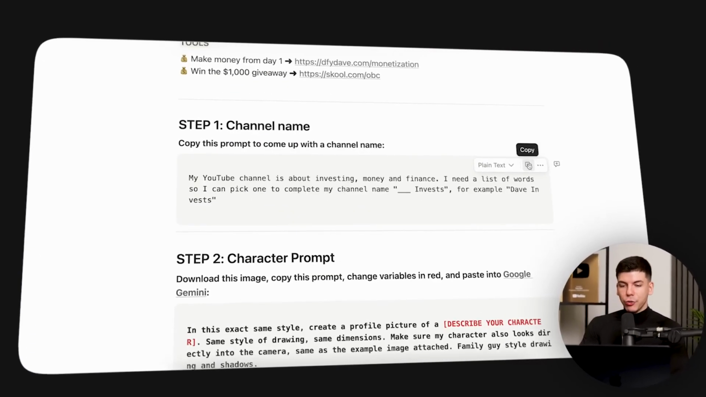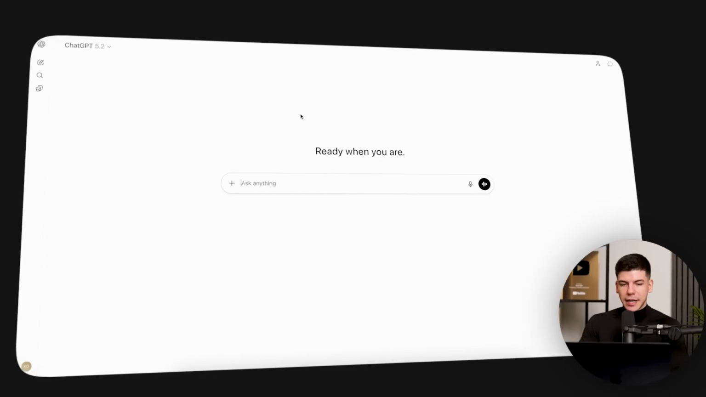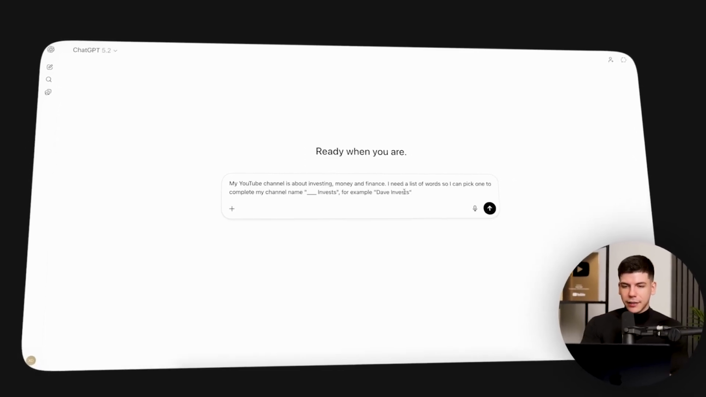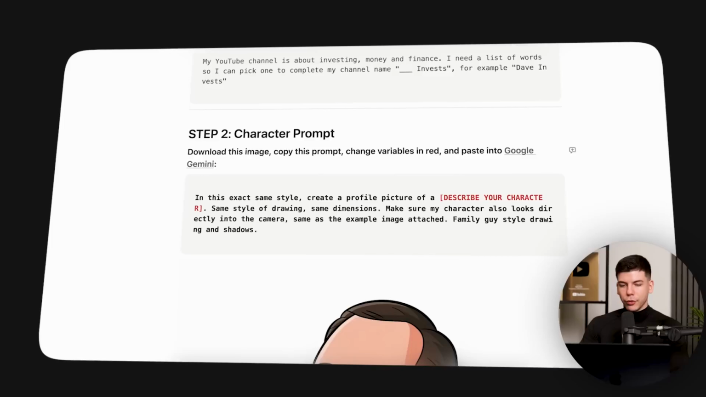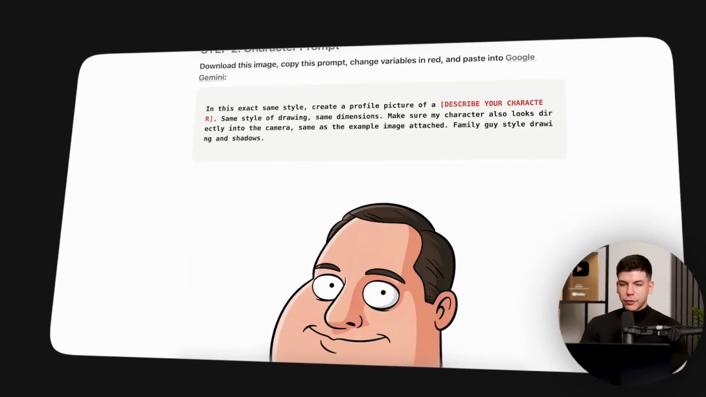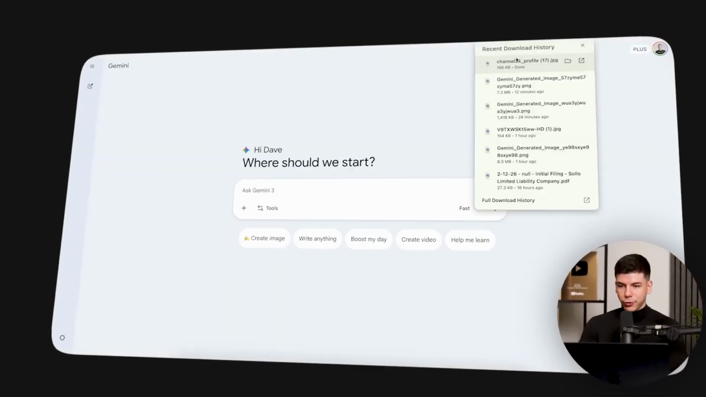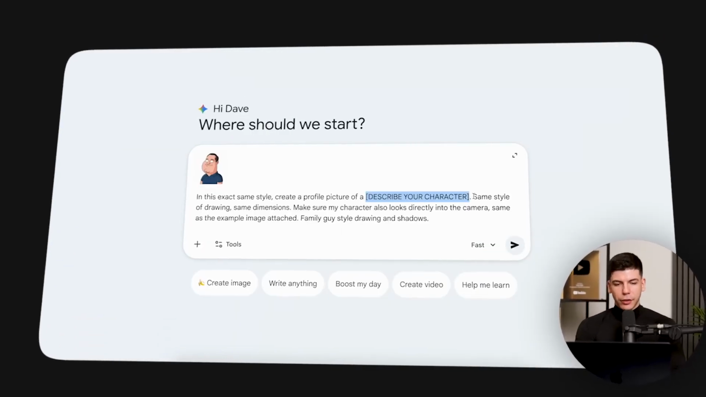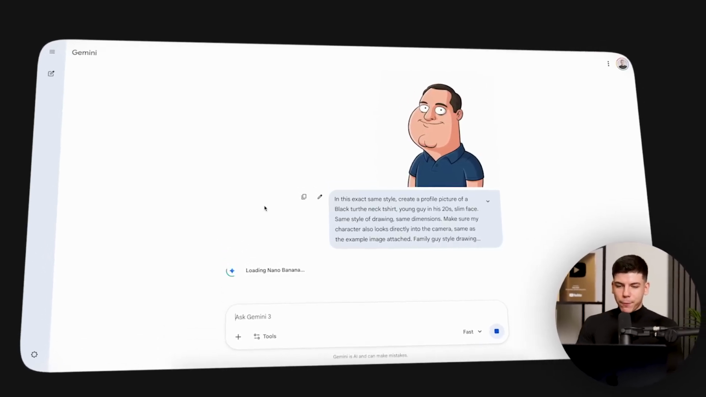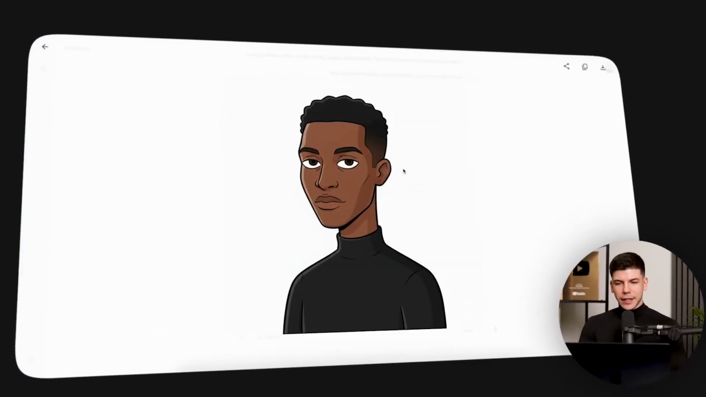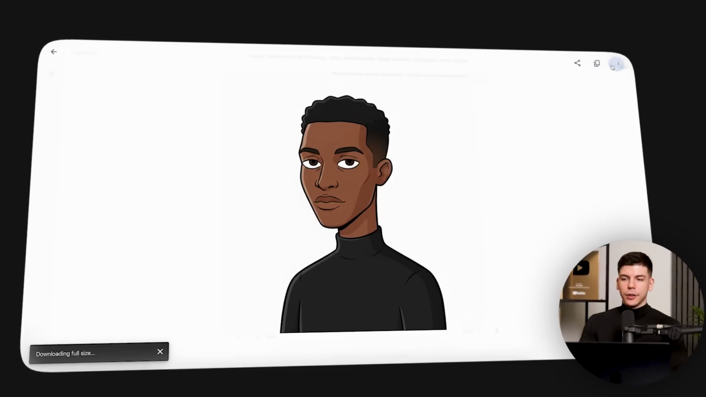Step number 1 is to copy this channel name prompt, paste it inside of ChatGPT. Step number 2 is to open up Google Gemini, download this reference photo, upload it to Google Gemini, describe your character, submit it, and then Nano Banana will generate a profile picture for you. And here's the result that I got. I really like this. I'll download it to my device.